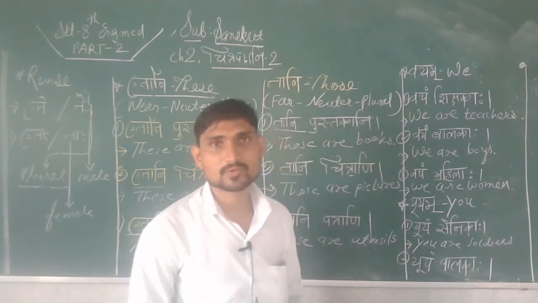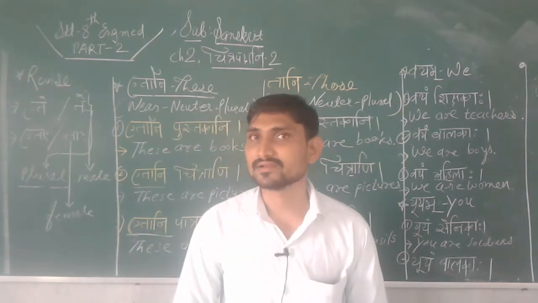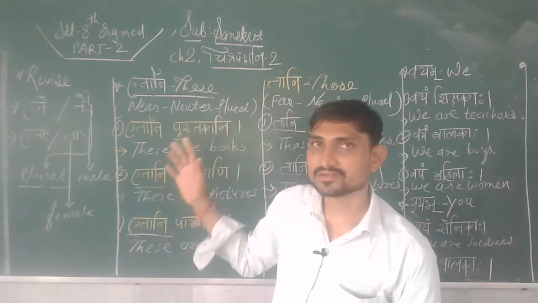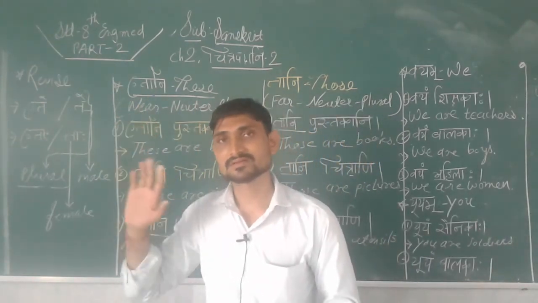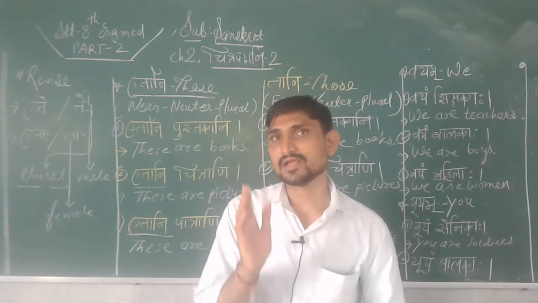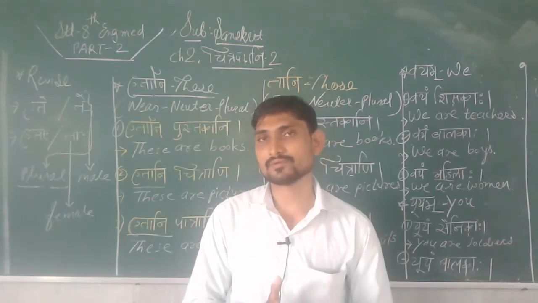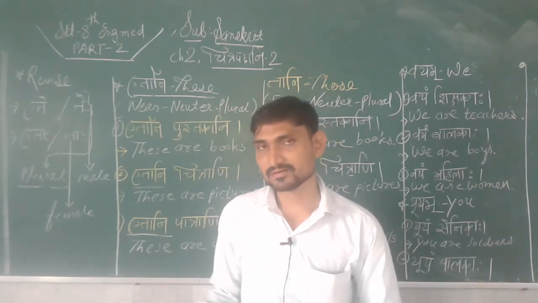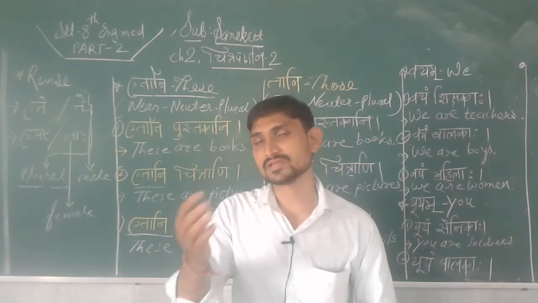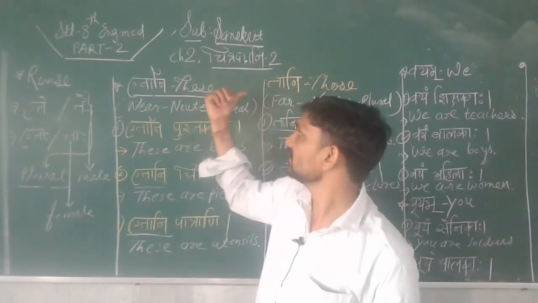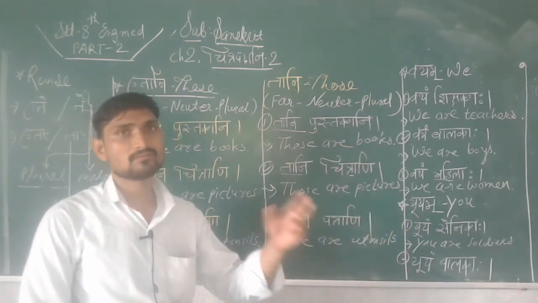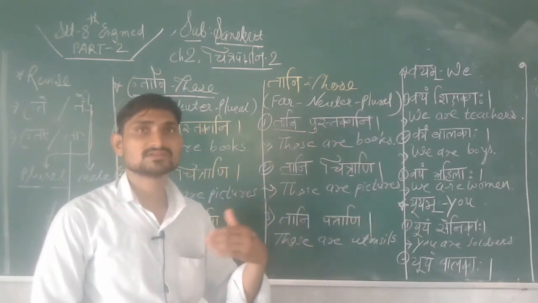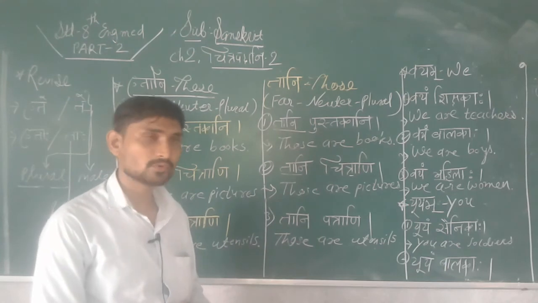One time I am going to repeat. If any doubt, then clear it. Today we learnt etani and tani. Etani means this, tani means those. Etani is used for neuter form when near, more than 2, in plural. Tani is used for neuter form when far, more than 2, means 3, 4, 5, in plural.